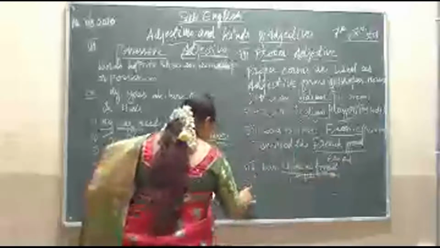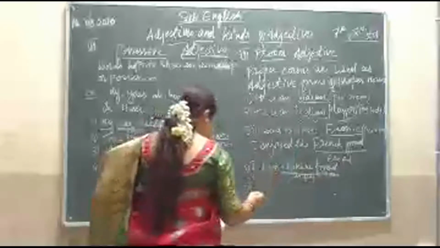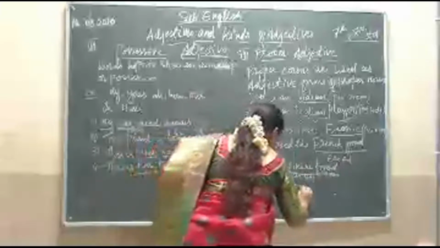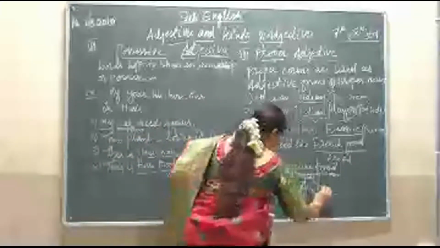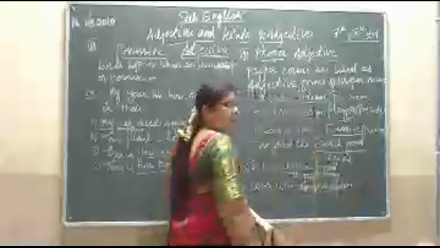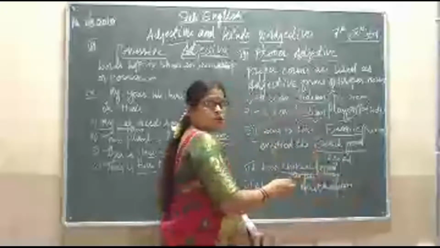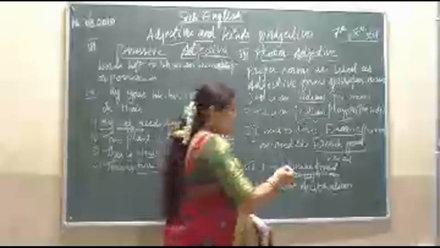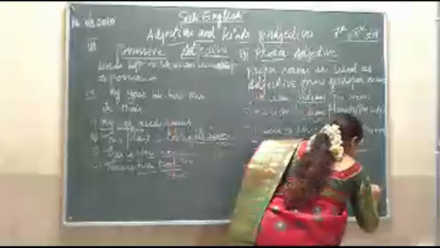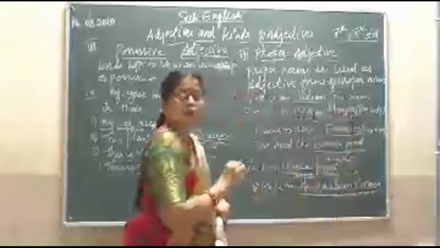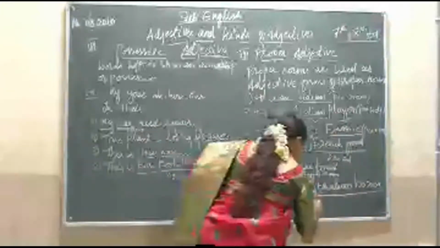The next example is: Alex is an Australian. He is an Australian. When we stop the sentence at Australian, it is a proper noun. When we add one more noun to it, Australian boxer, Australian becomes a proper adjective here.